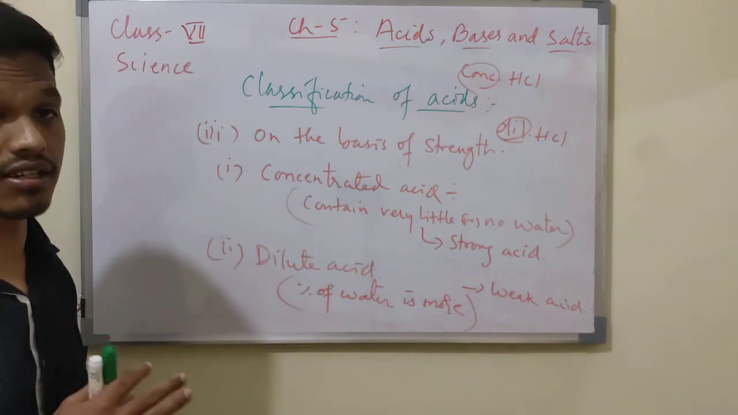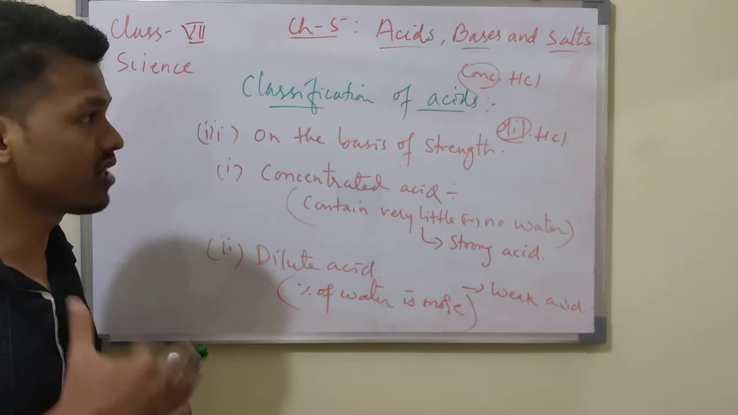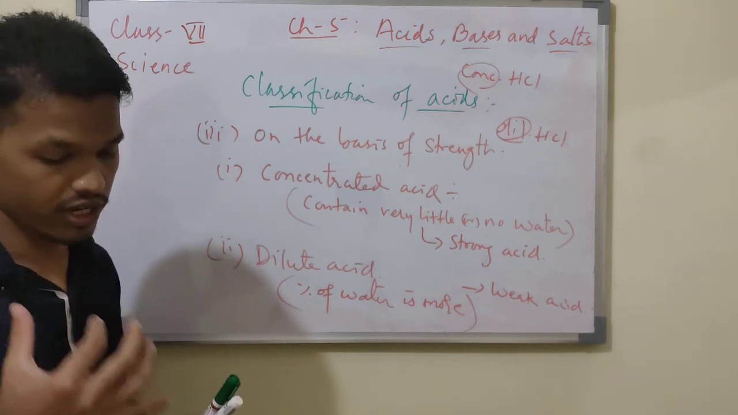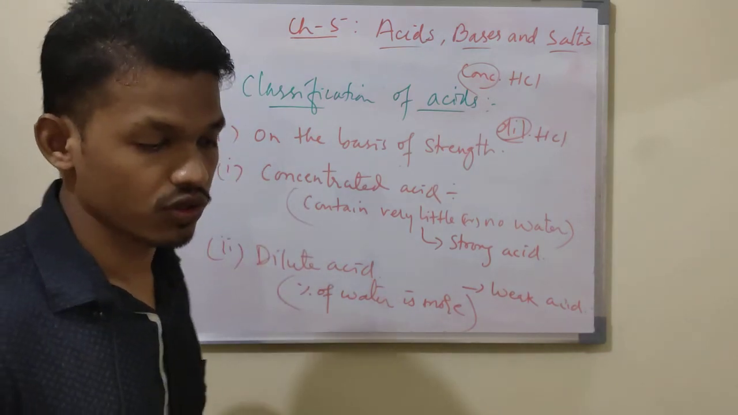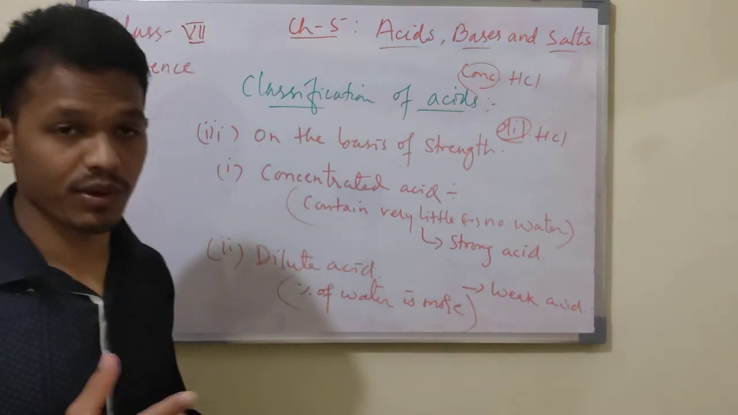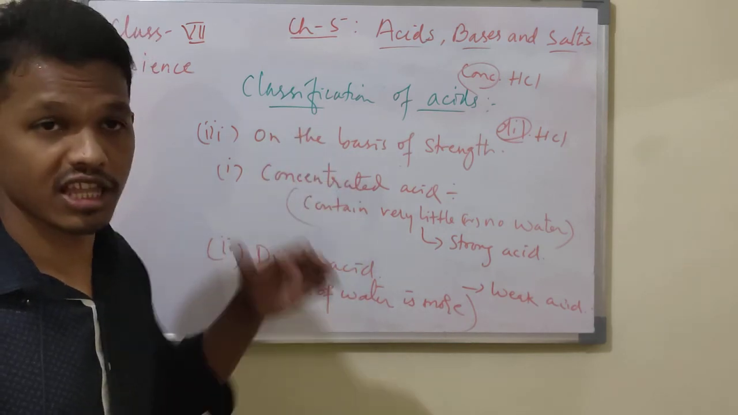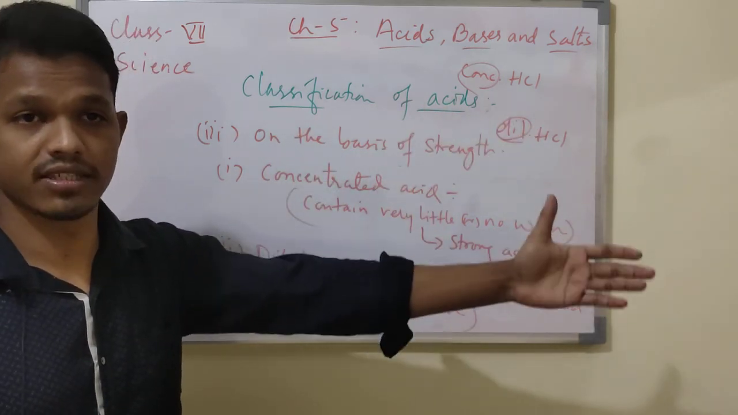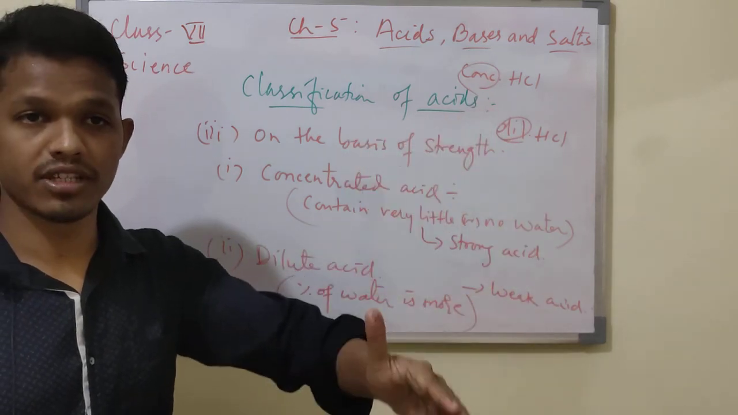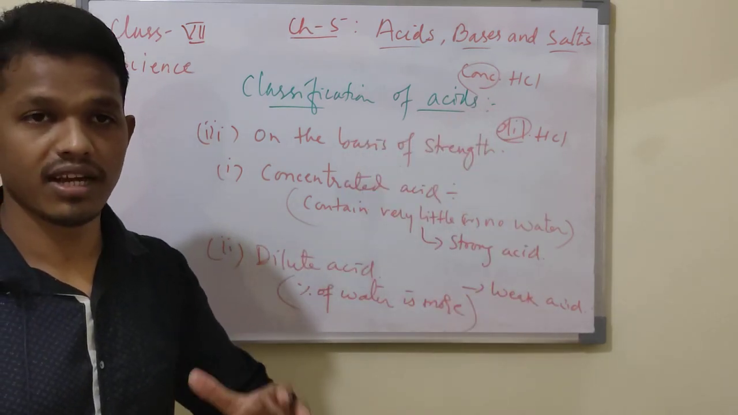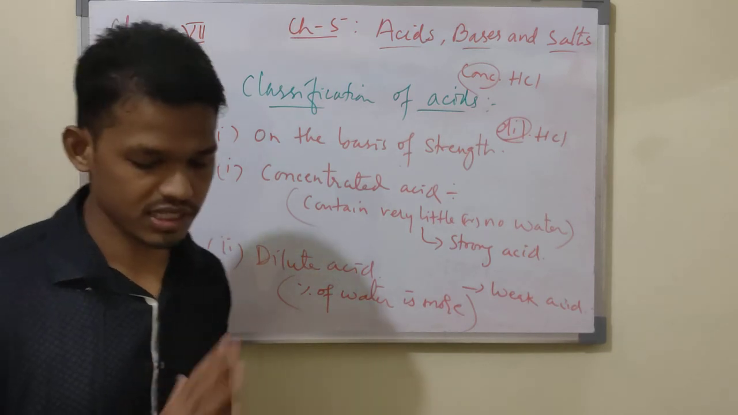You have just got an idea. If you don't understand, watch this video again, so you will have a clear understanding of what an acid is. Next we will study a little bit about the properties, and then we will go to bases, what a base is, and the properties and uses of bases and acids.